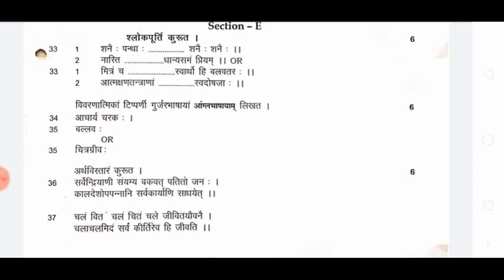The question is 3 marks for one short note. According to that you write, if possible, that this character is taken from which lesson, what the name of that lesson is, and the qualities of that character that you have seen. For example, if I talk about the Dowarik, it is taken from the lesson Sevanishtha.